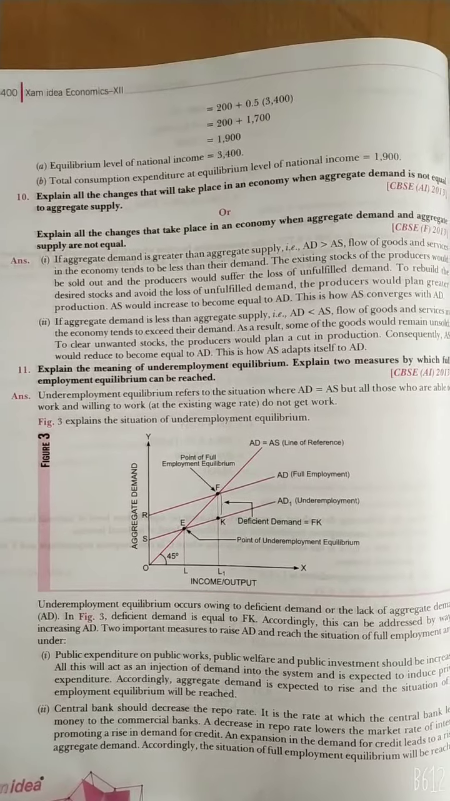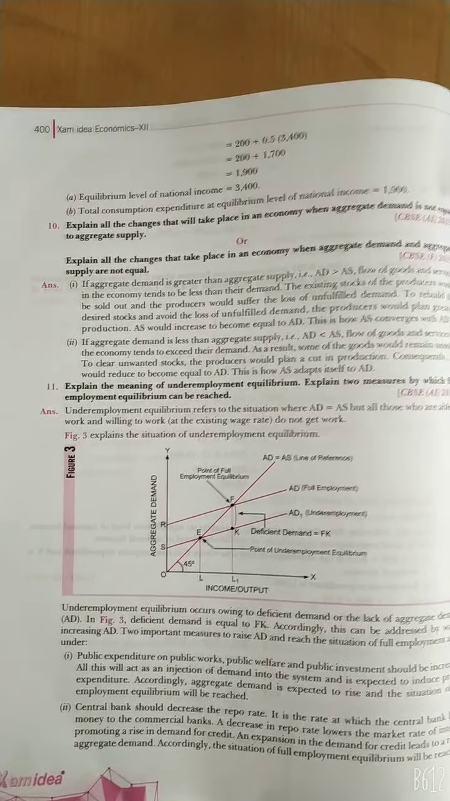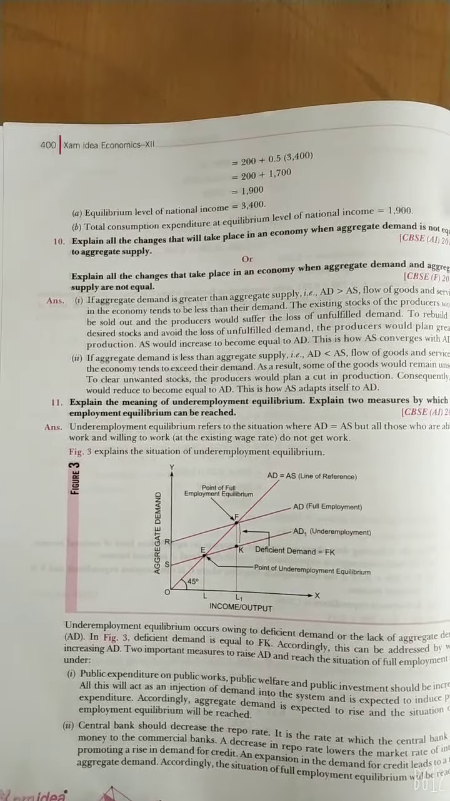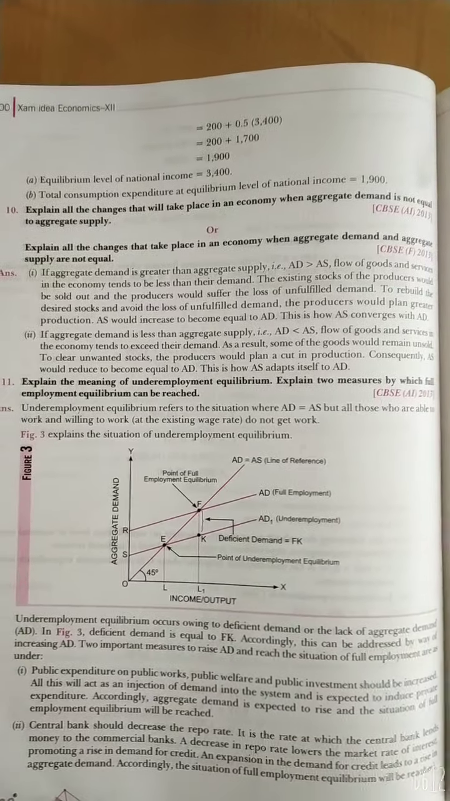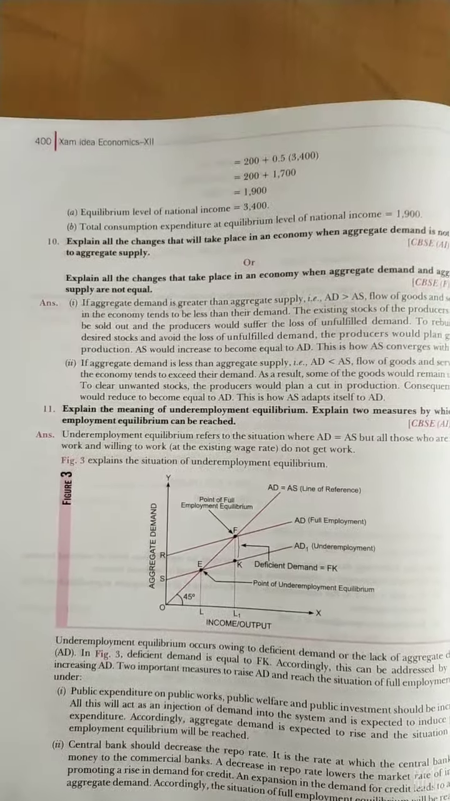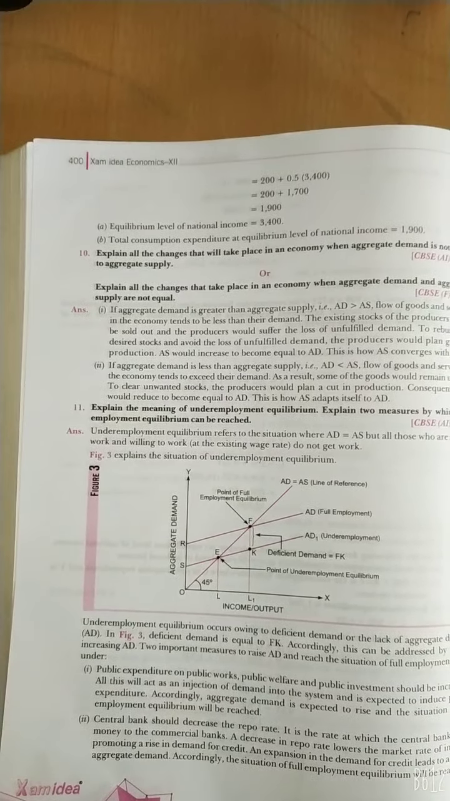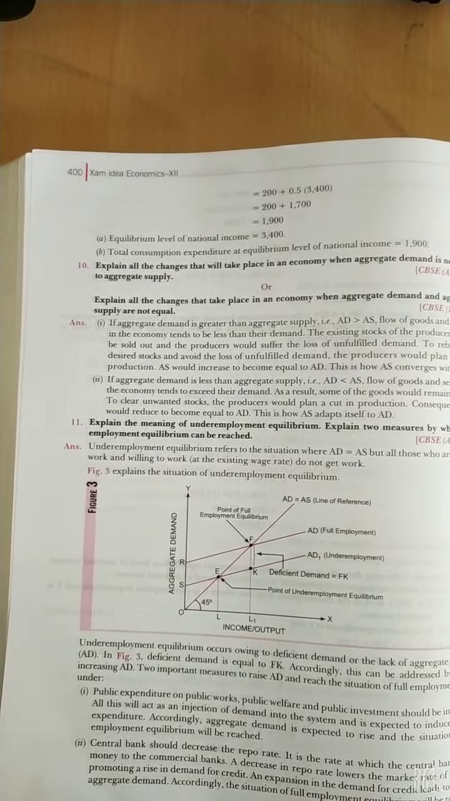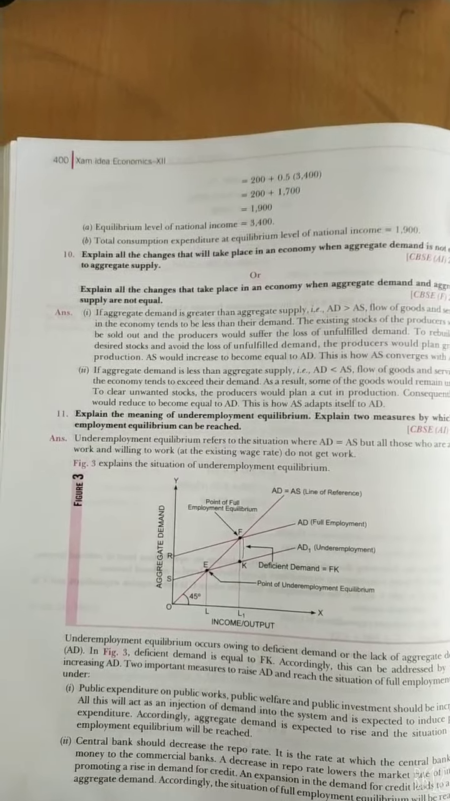The two important measures to raise aggregate demand and reach the situation of full employment are as follows. First, public expenditure on public works and public welfare, and public investment, should be increased. All this will act as an injection of demand into the system and is expected to induce private expenditure, and aggregate demand is expected to rise and the situation of full employment equilibrium will be reached.